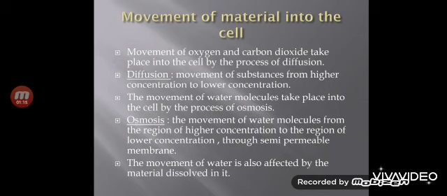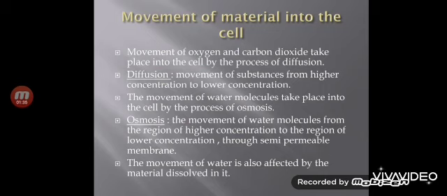Now we will first talk about movement of oxygen and carbon dioxide gas. Inside the cell, when waste material is collected, it means carbon dioxide is collected, what will happen? Actually, carbon dioxide is a cellular waste, which is required to be excreted out of the cell.